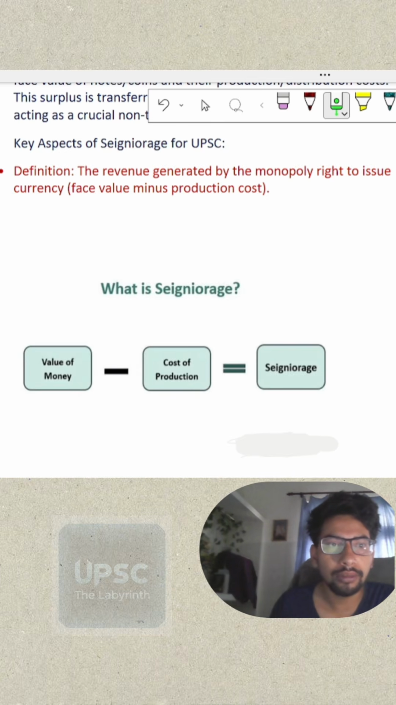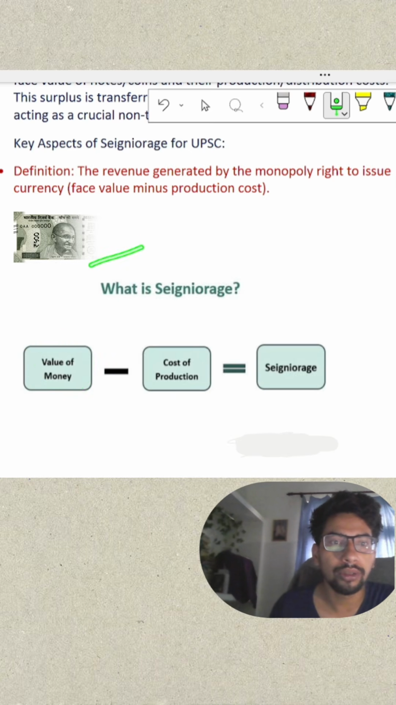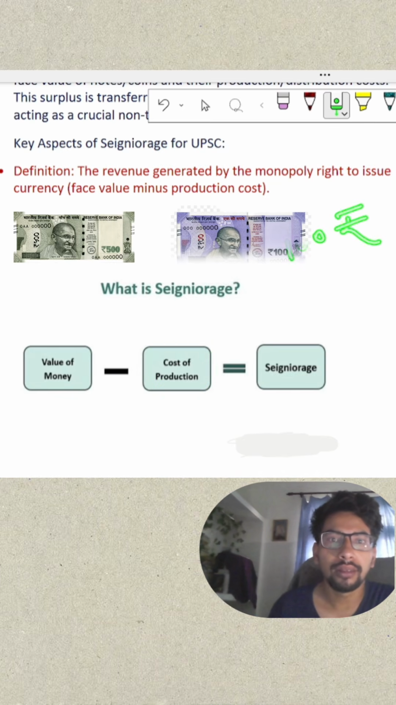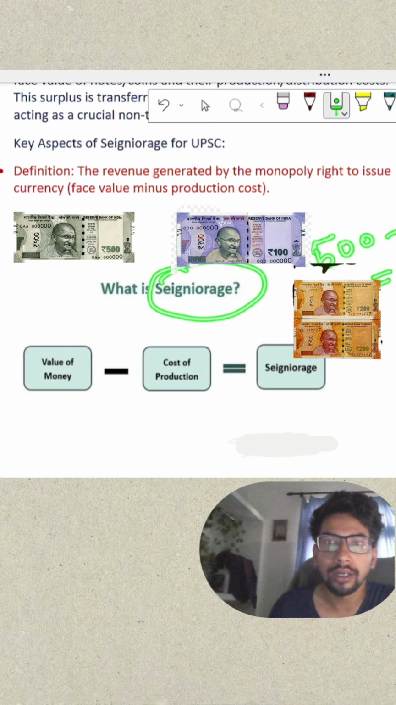Let us consider the face value of a 500 rupees note. The value of the money is 500 rupees, but the cost of production of a 500 rupees note is, let's say, 100 rupees. Then the profit is known as Seigniorage. Profit is 500 minus 100 rupees, meaning 400 rupees is the Seigniorage of the RBI.